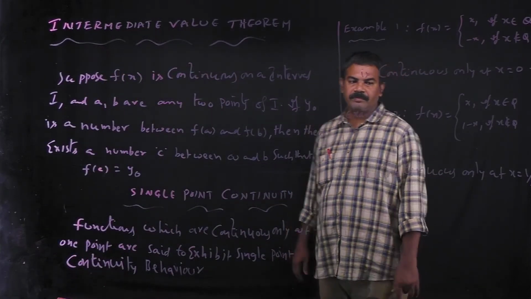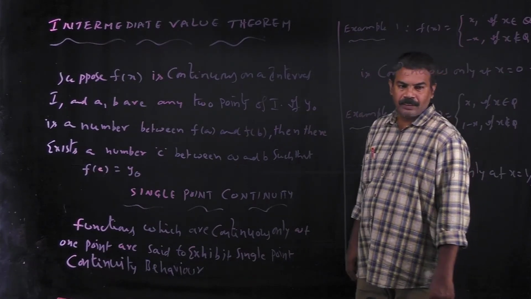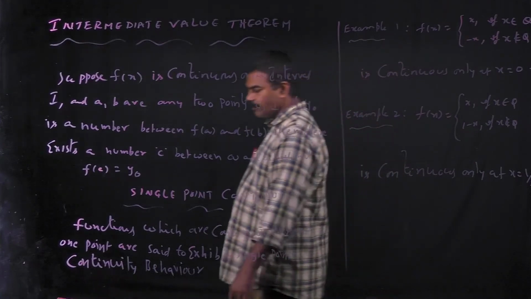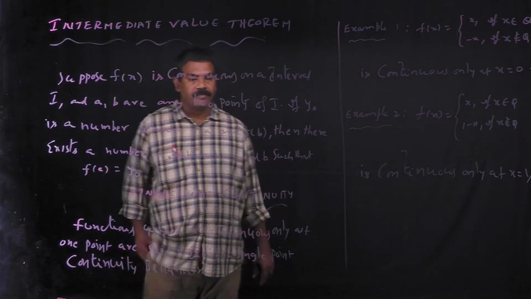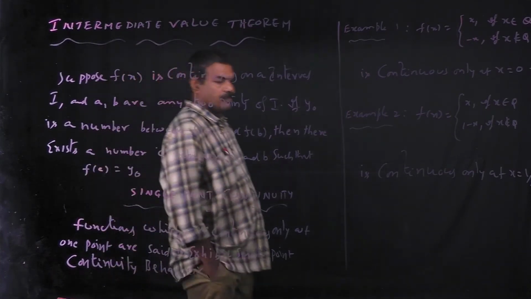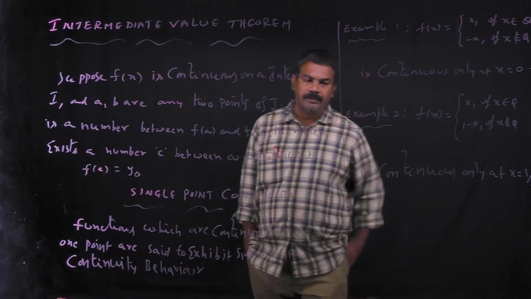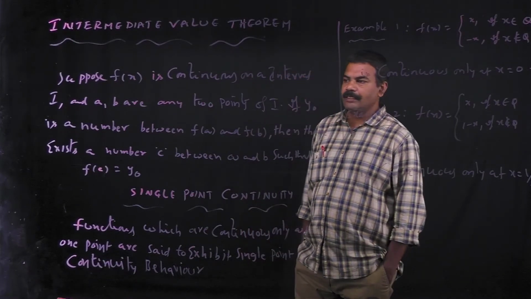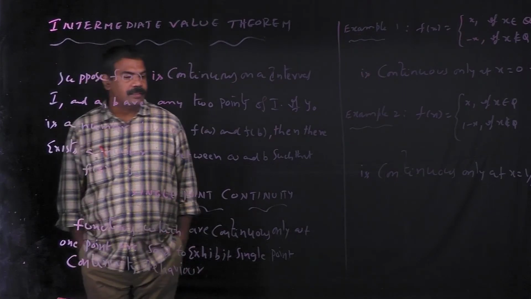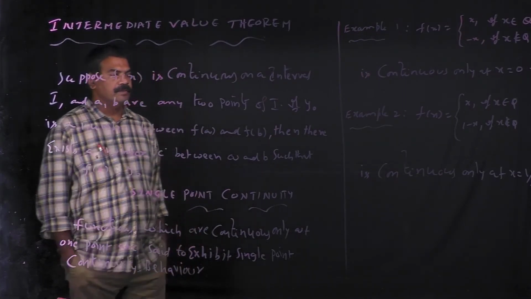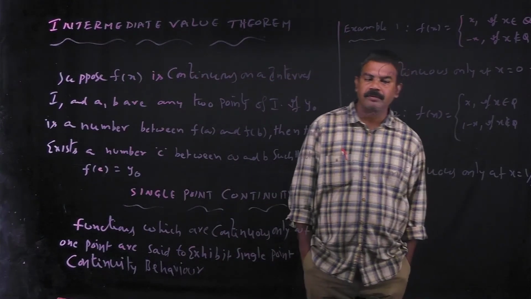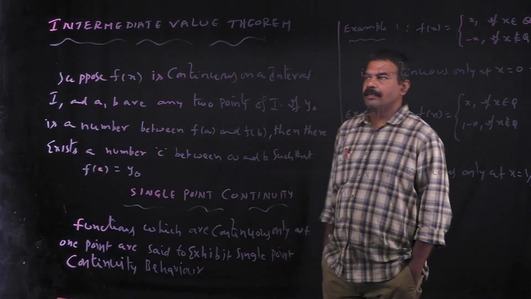So suppose f of x is a continuous function in an interval I, and small a and small b are two points in I. If y naught is a number between f of a and f of b, then there exists a number c between a and b such that f of c is equal to y naught. This is the intermediate value theorem.